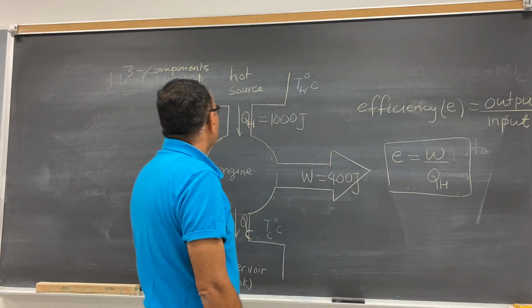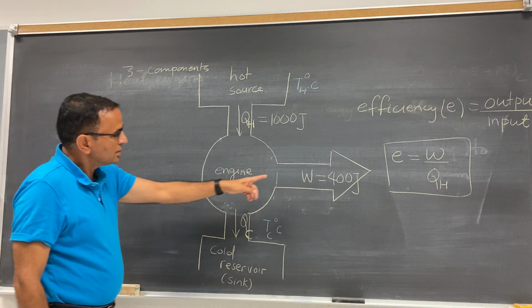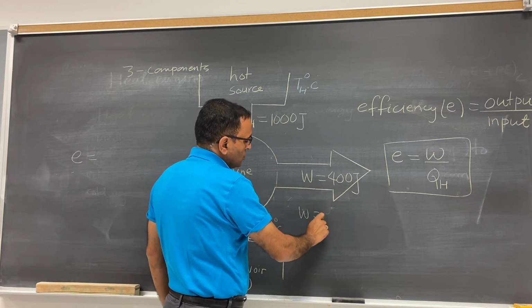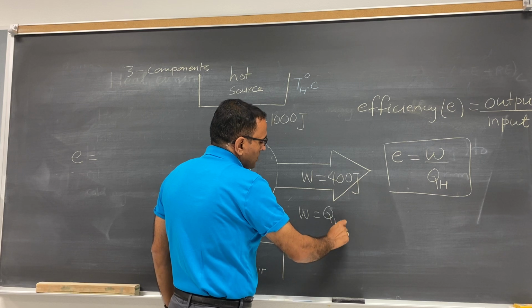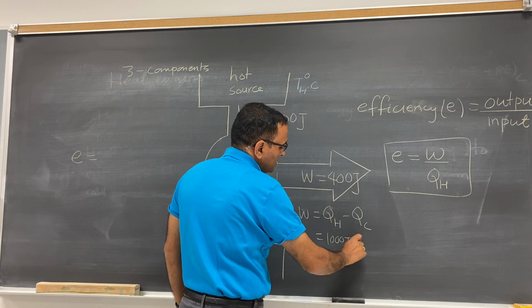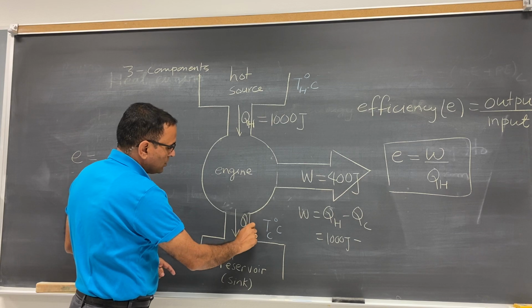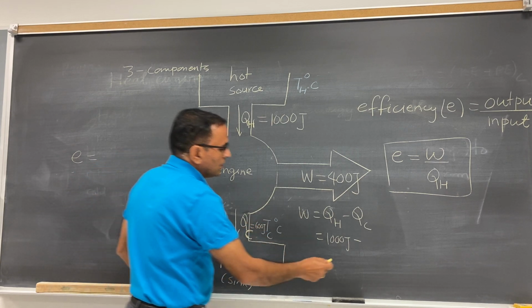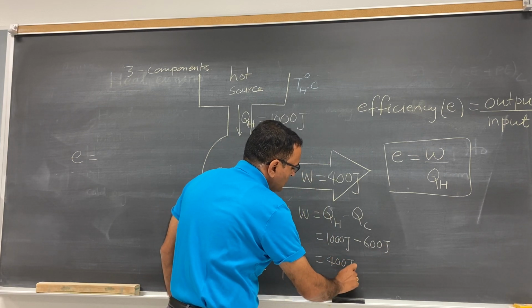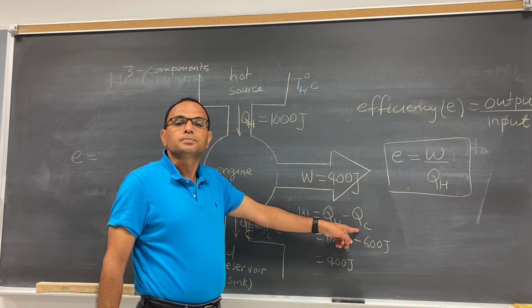But look, efficiency W. Look here, this 400 joule. How do you get this 400 joule? Look, W is equal to Q_H minus Q_C. What is Q_H? 1000 joule. What is Q_C? Here, this Q_C is 600 joule, okay? So this is 400 joule then. So work done is 400 joules. Actually, work done is Q_H minus Q_C.